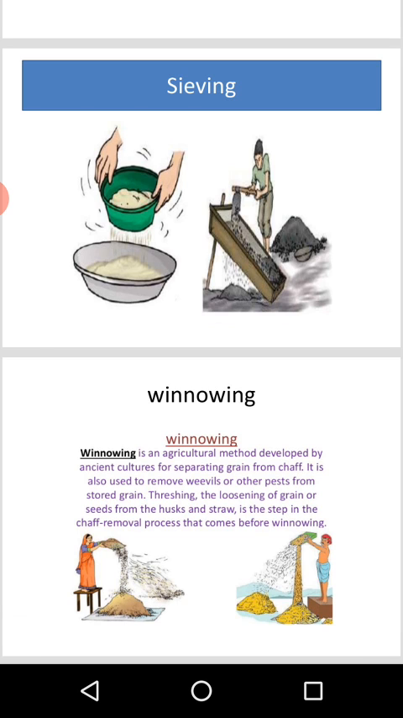Threshing is the loosening of grain or seeds from the husk and straw. This step, removing the chaff, comes before winnowing. You can see the pictures also. The persons are doing the winnowing by this method.